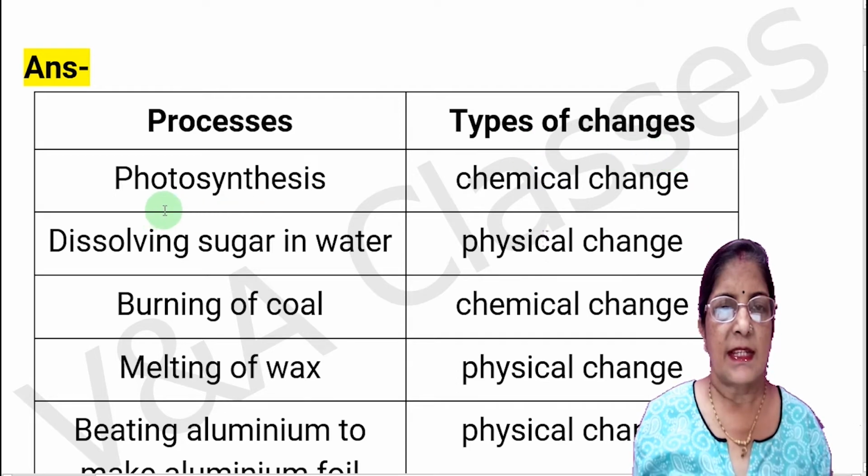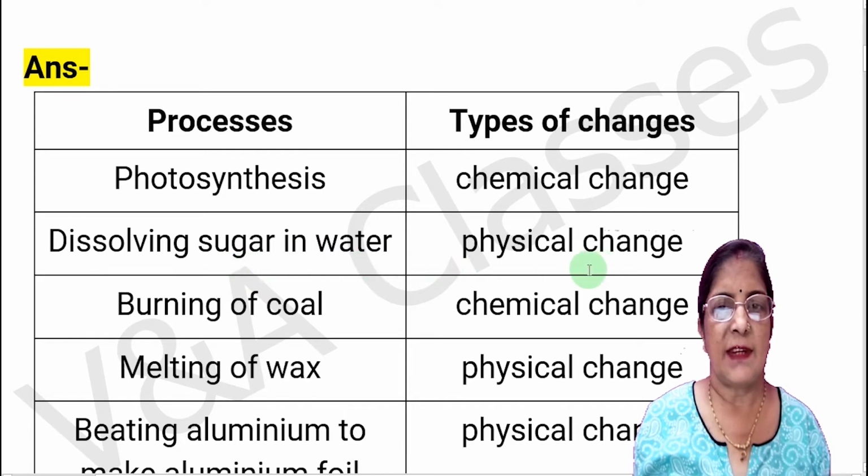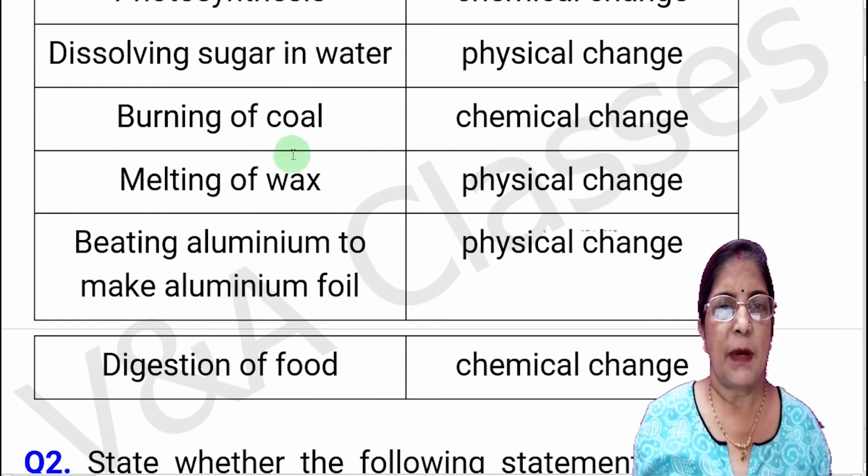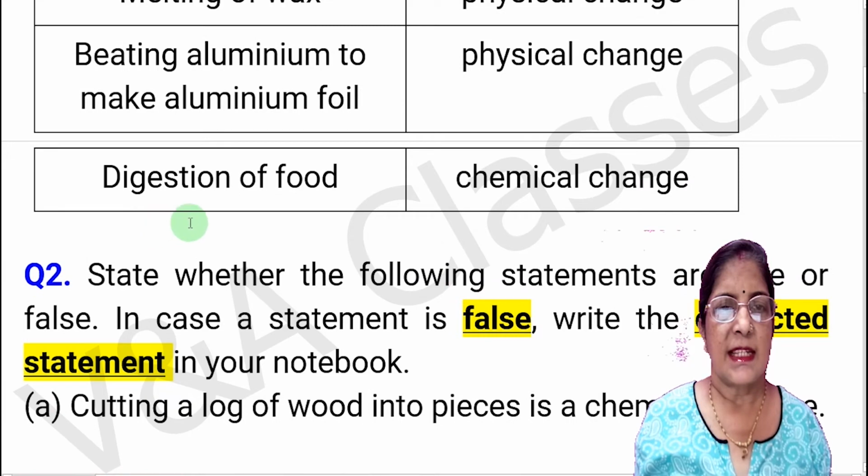So first process is photosynthesis, name of change, chemical change. Next process is dissolving sugar in water, name of change, physical change. Next process is burning of coal, name of change, chemical change. Next process is melting of wax, name of change, physical change. Next process is beating aluminium to make aluminium foil, name of change, physical change. Next process is digestion of food, name of change, chemical change.